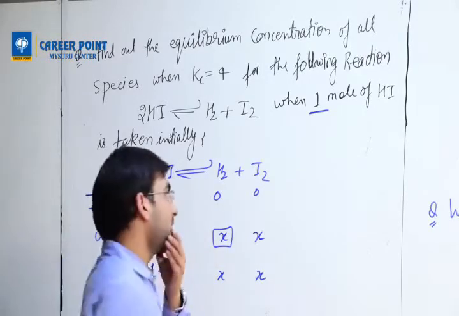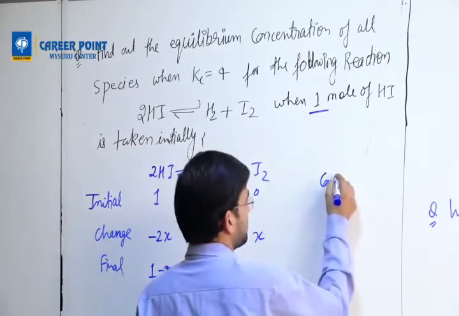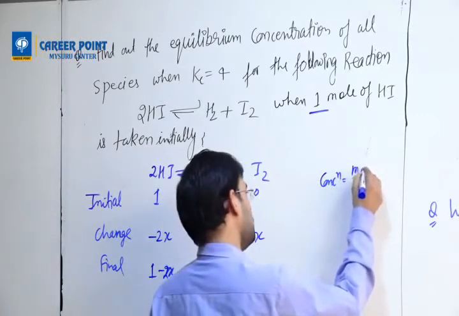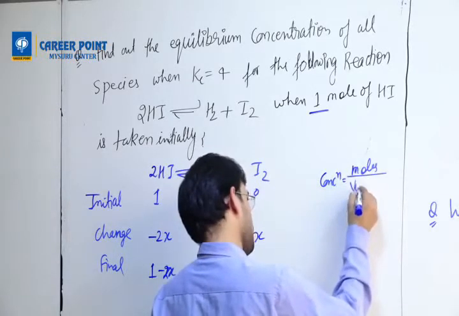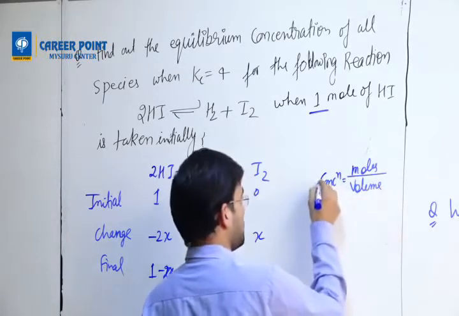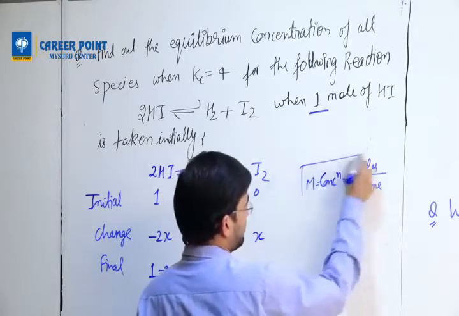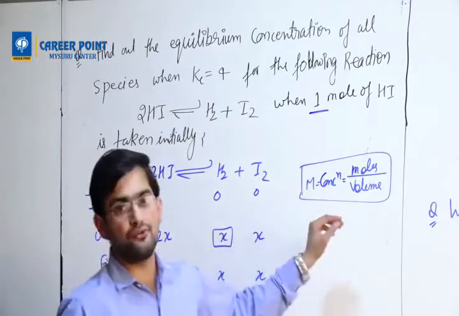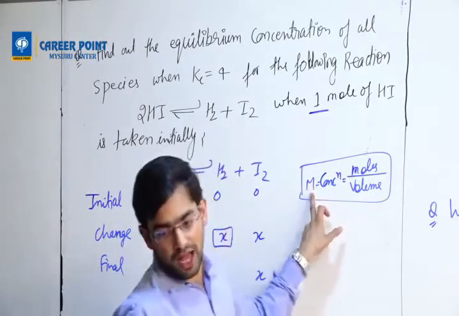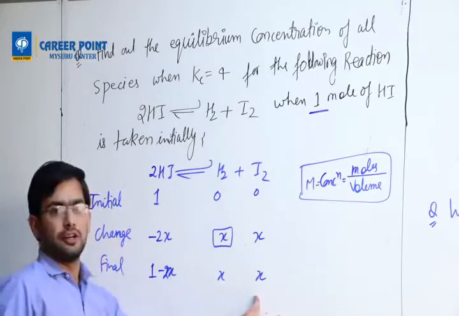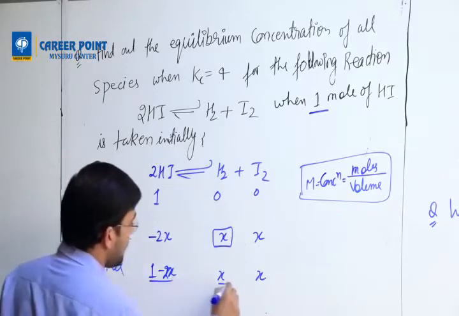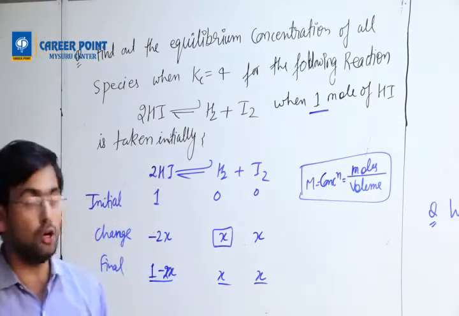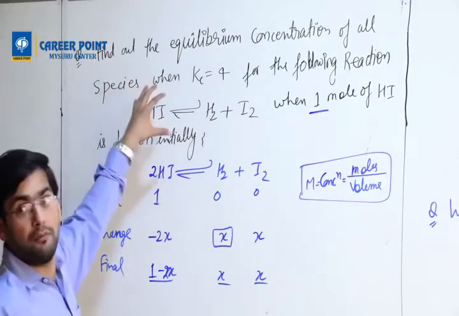But then concentration. Concentration equals moles by volume, because this is molarity. Concentration is always equal to what? Moles by volume, which is also denoted by molarity. So these are the moles. Now, I have to divide these moles by what? By volume. And do I know the volume in the problem?